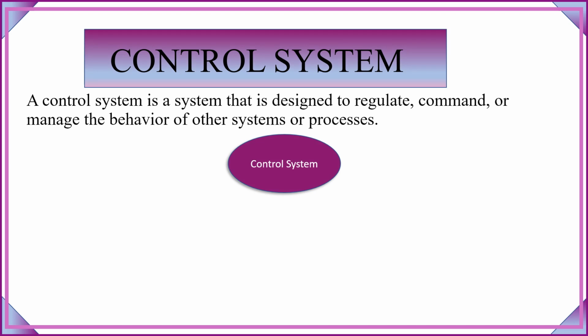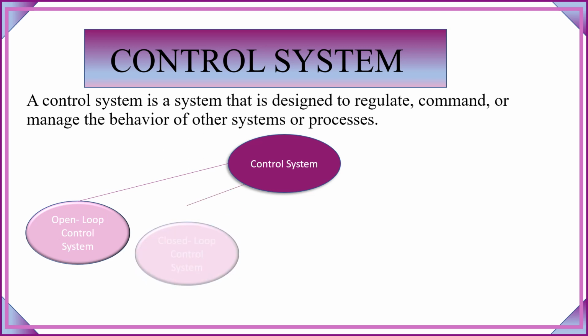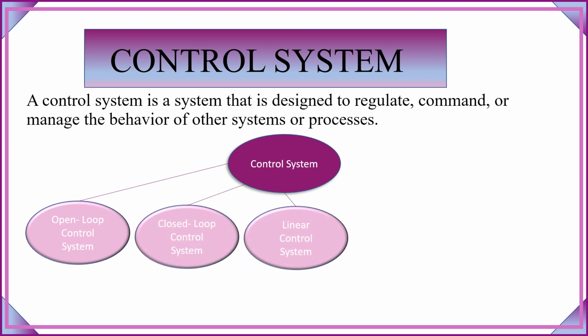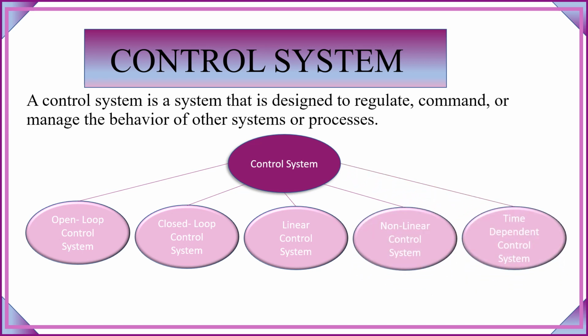What is a control system? A control system is a system that is designed to regulate, command, or manage the behavior of other systems or processes. Control systems are classified as open loop control system, closed loop control system, linear control system, non-linear control system, and time dependent control system. We can further classify time-dependent control system as time-variant and time-invariant control system.